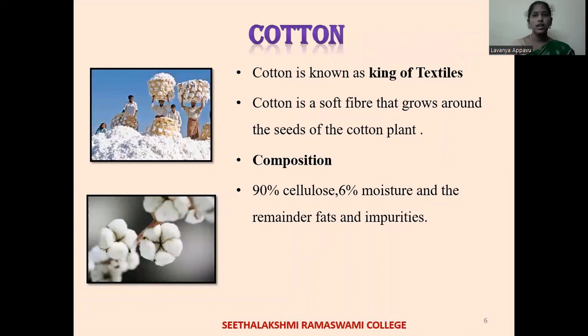Each fiber is a single elongated cell that is flat, twisted and ribbon-like, with a wide inner hollow known as the lumen. Composition of cotton fiber. Cotton has 90% cellulose, 6% moisture, and the remainder are fats and impurities. The outer surface is covered with a protective wax-like coating, which gives the fiber an adhesive quality.